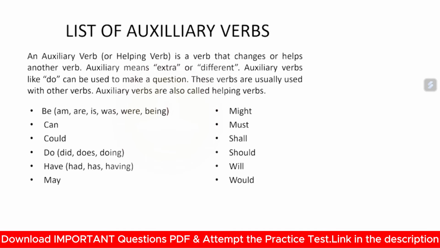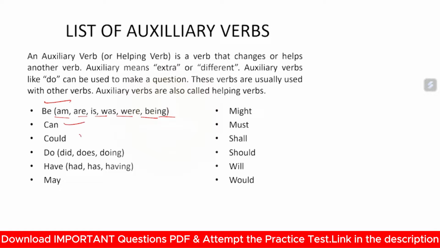List of auxiliary verbs. What are auxiliary verbs? An auxiliary verb is a helping verb that changes or helps another verb. Auxiliary means extra or different. Auxiliary verbs like do can be used to make a question. These verbs are usually used with other verbs. Auxiliary verbs are also called helping verbs. So for example, be can be modified into am, are, is, was, were, being.